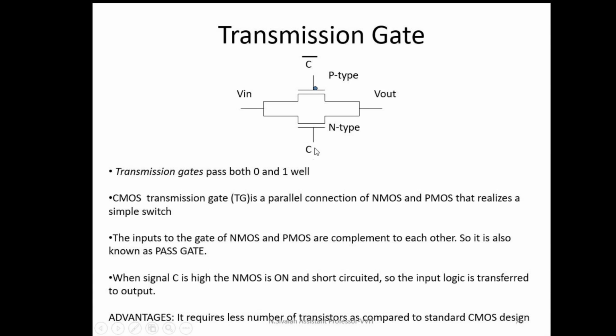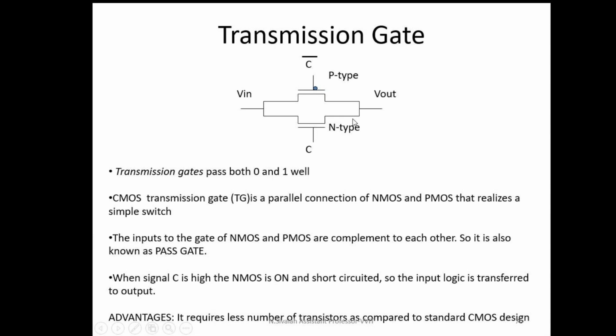If C is equal to 1, then this NMOS transistor is in the on position. If C is equal to 1, what about C bar? C bar is equal to 0. Then this PMOS transistor is also in the on position. When C is equal to 1, both NMOS and PMOS transistors are on. Then the input is transferred to the output side. That's why it is called a transmission gate.